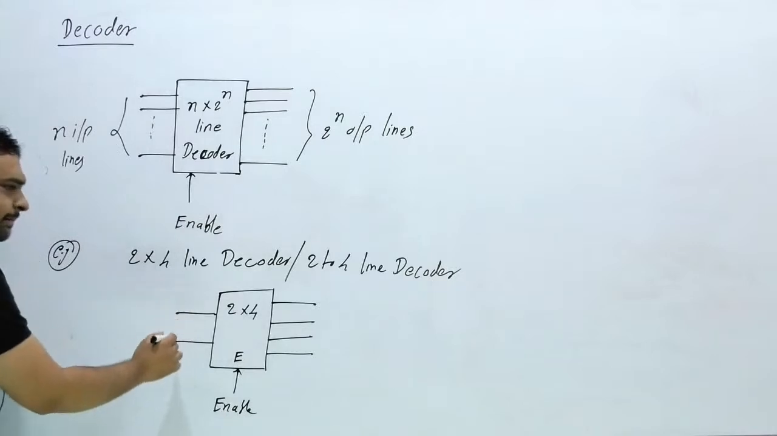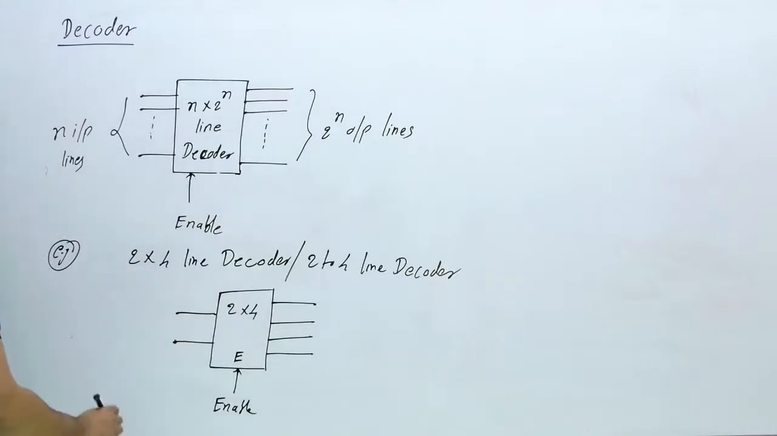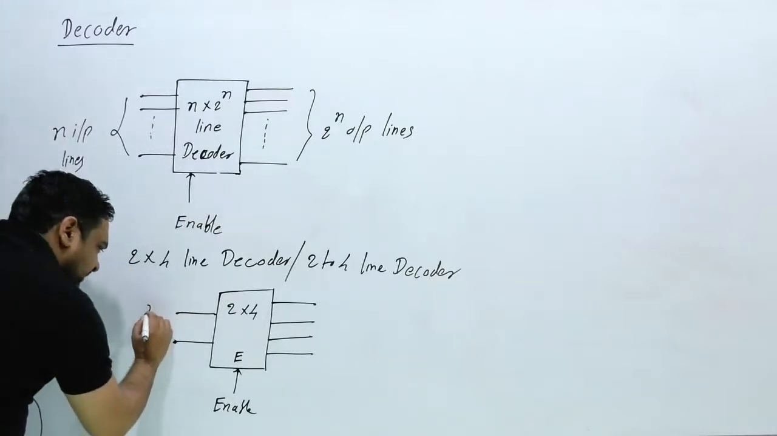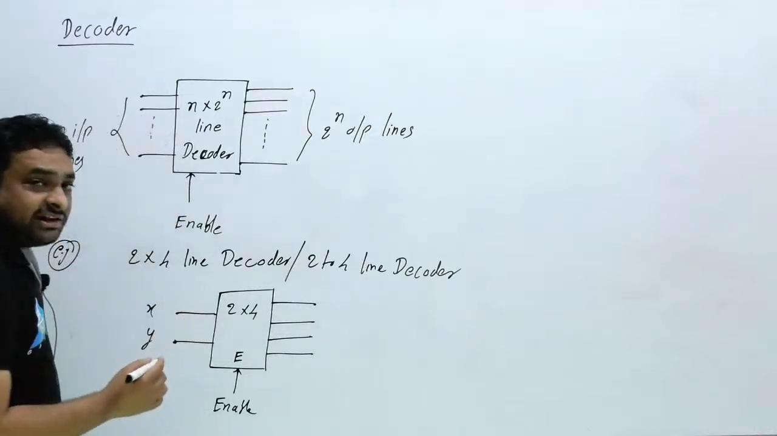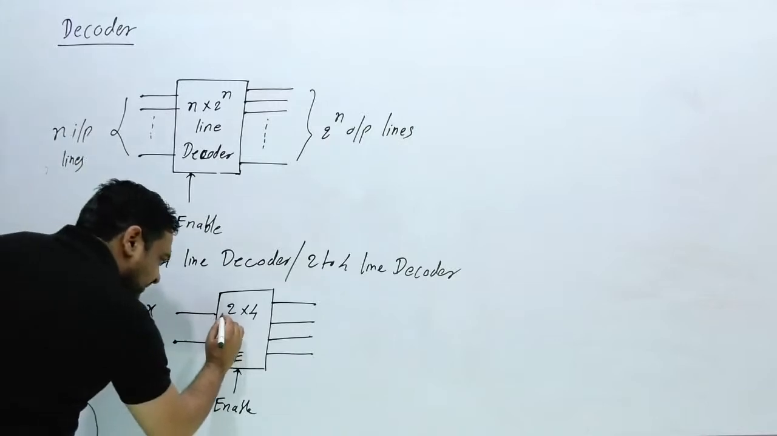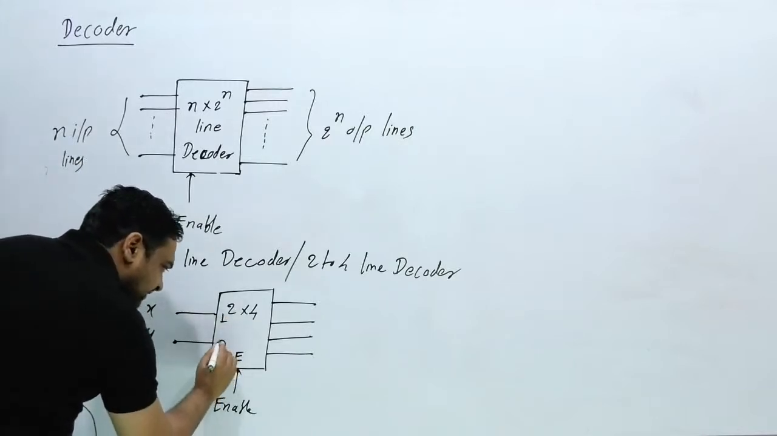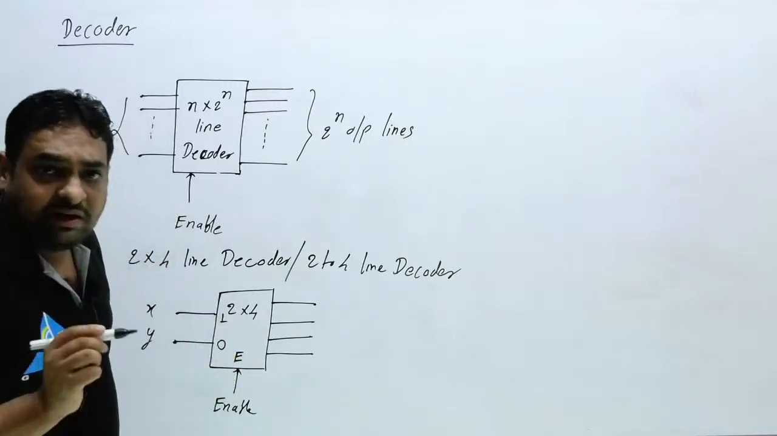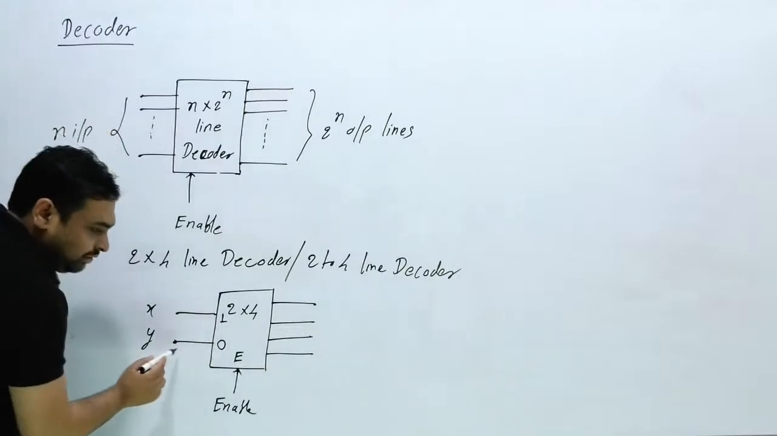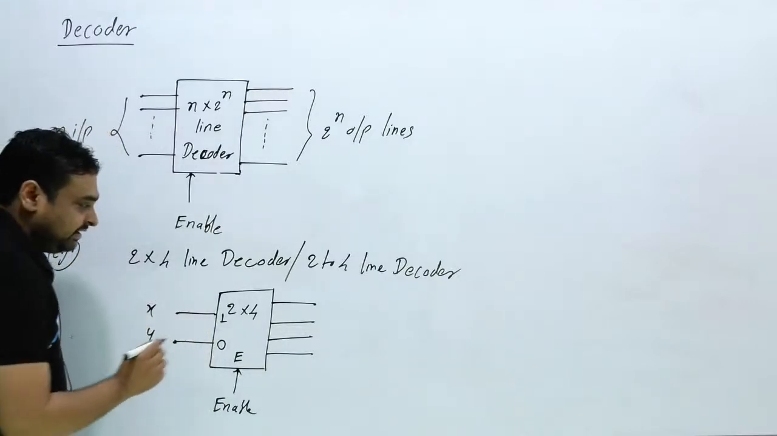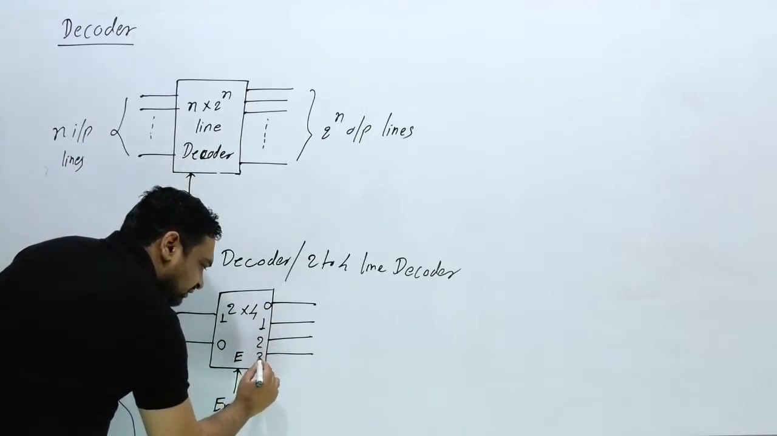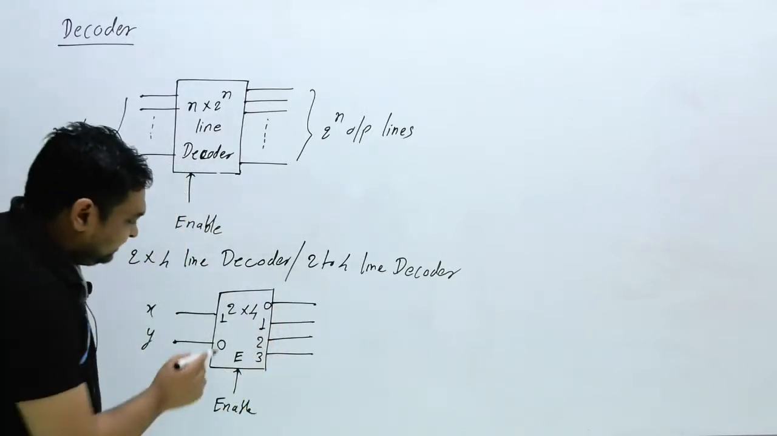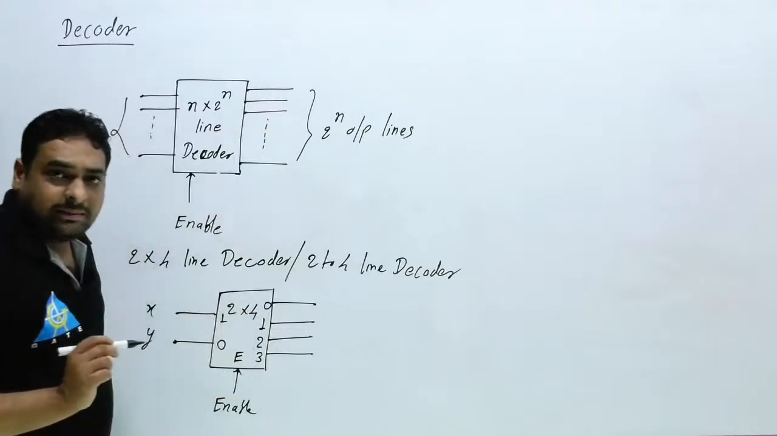These are the two inputs. Suppose this is X and this is Y. Here you have to write MSB. I am considering this is MSB and this is LSB. By this 0 and 1 you can find out this 0 means LSB, this 1 means MSB. Here you can also write 0, 1, 2, 3. This means this is the LSB and this will be the MSB.